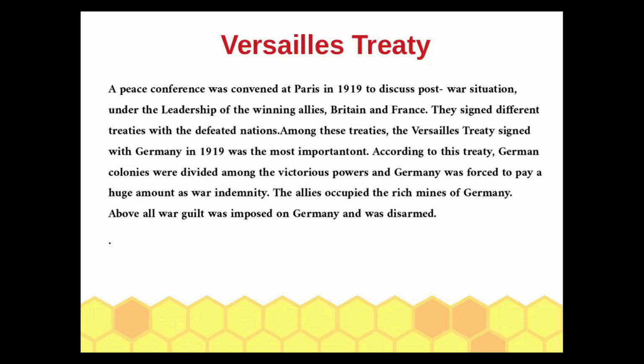Among these treaties, the Versailles Treaty signed with Germany in 1919 was the most important. According to this treaty, German colonies were divided among the victorious powers and Germany was forced to pay a huge amount as war indemnity. The Allies occupied the rich mines of Germany. Above all, war guilt was imposed on Germany and Germany was disarmed.